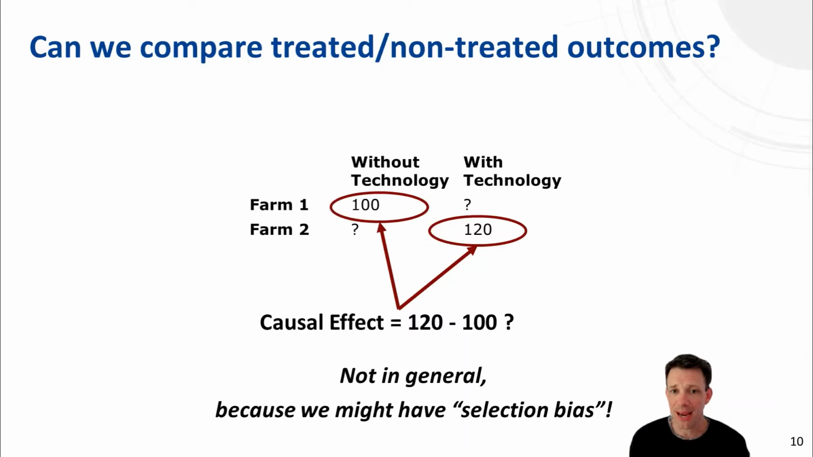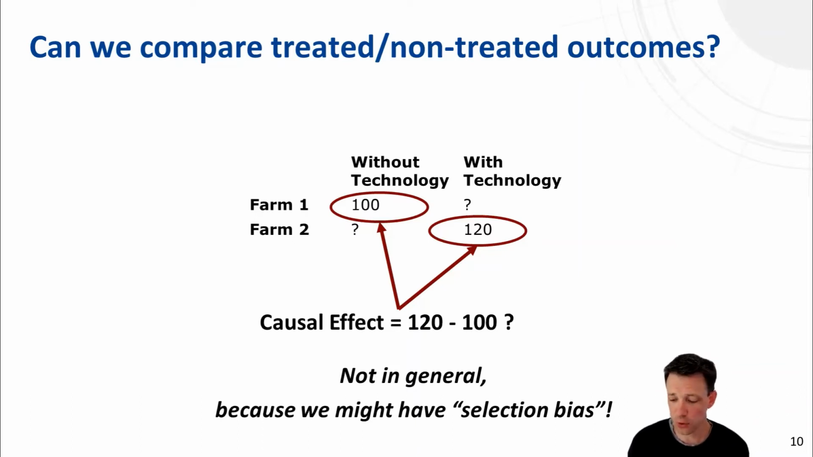What about simply comparing the outcome of Farm 1 without the technology with Farm 2, which has a technology, and interpreting that as a causal effect? Well, that might be valid. However, it does not hold in general because we might have selection bias. What is selection bias? Well, it might be that farm 1 and 2 are different from the outset, so that the outcome of farm 2 would have been higher even without the technology. So interpreting this difference as a causal effect is only legitimate if we can rule out selection bias.